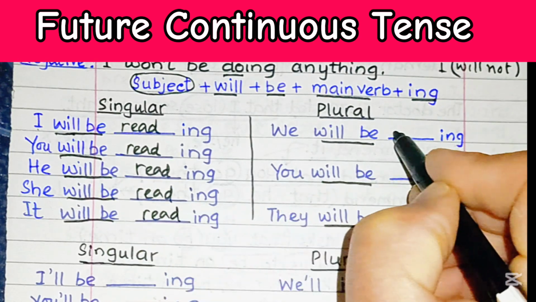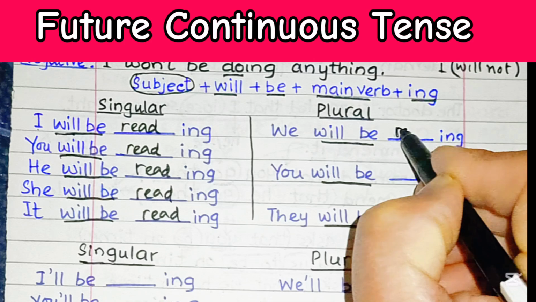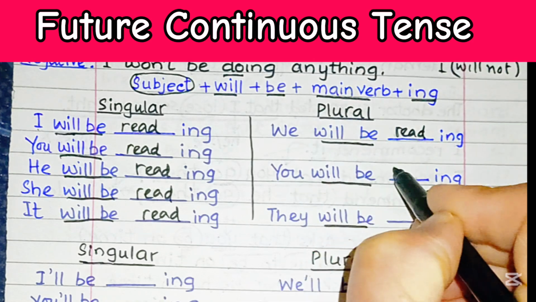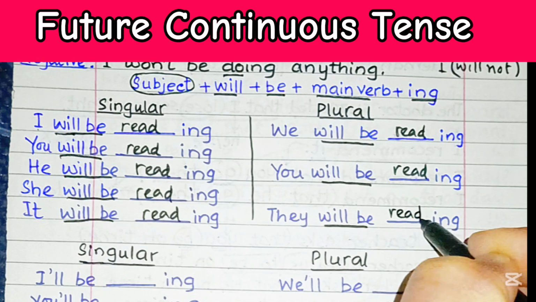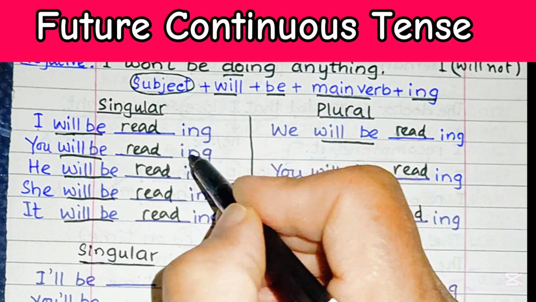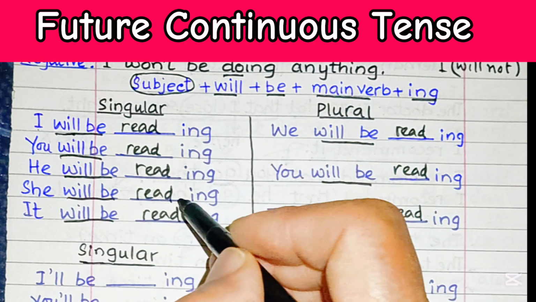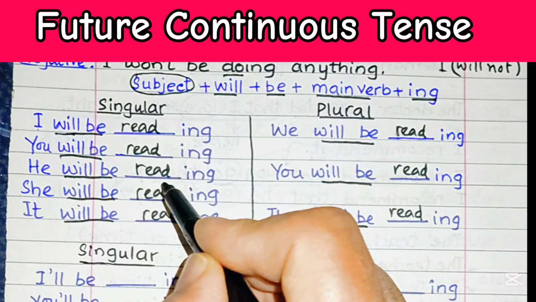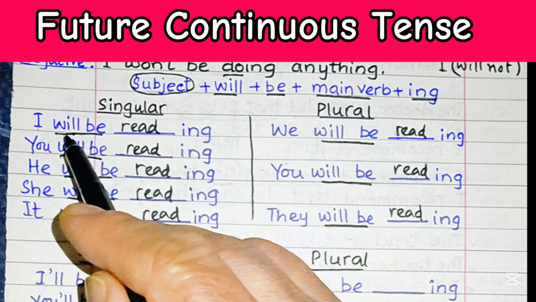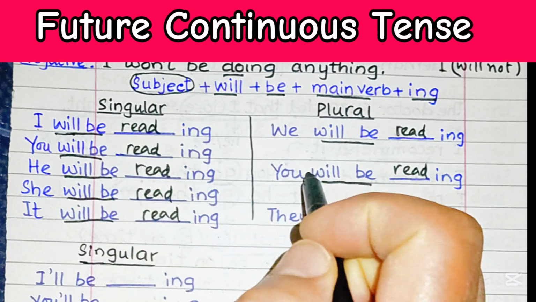And for plural pronouns, we will be reading, you will be reading, they will be reading. In all these cases, the main verb is read. It doesn't matter what the subject is, you form the future continuous tense in the same way as these examples.